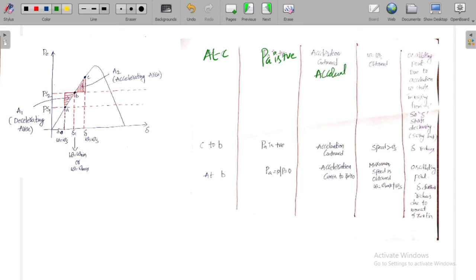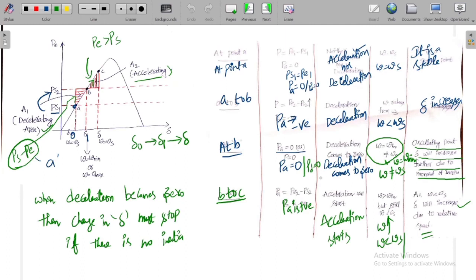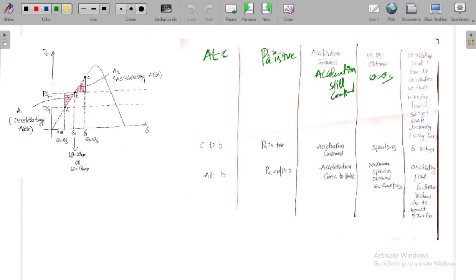But the speed increases, though it is less than synchronous speed. The speed starts increasing from B, and at C exactly we assume that the speed is equal to synchronous speed.